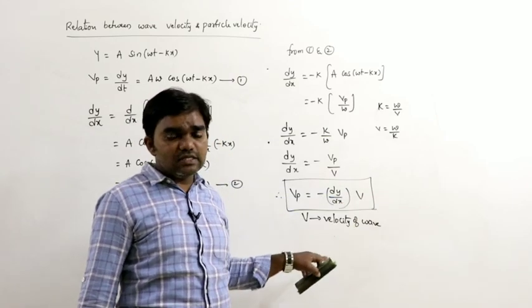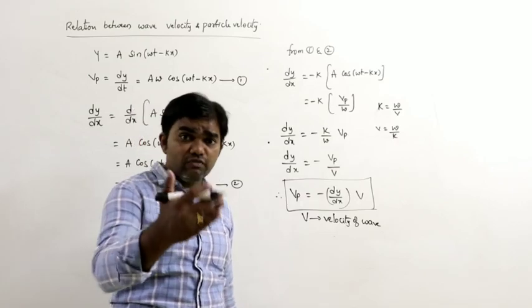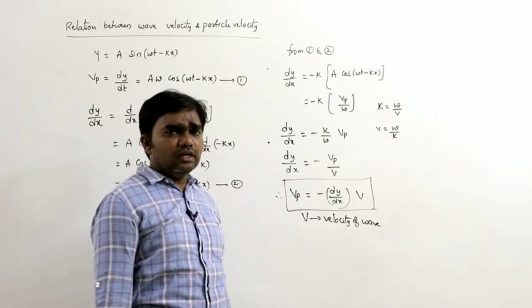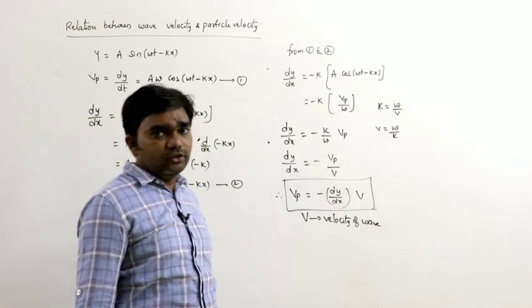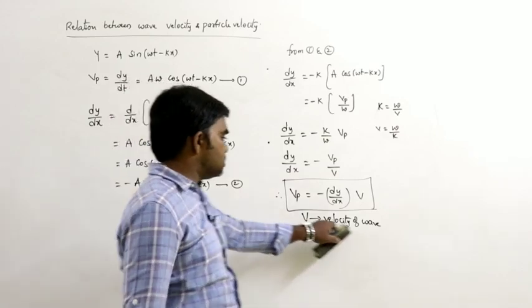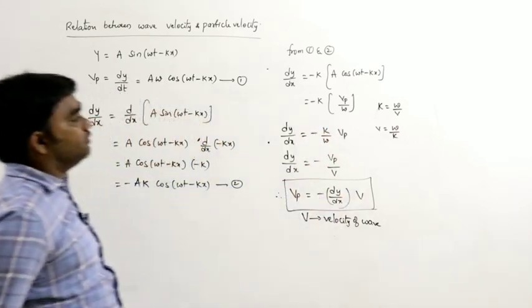dy by dx is nothing but the slope of the wave: change in y component by change in x component, that is nothing but the slope. So Vp equals minus dy by dx into v. This is the relation between velocity of the particle and velocity of the wave.